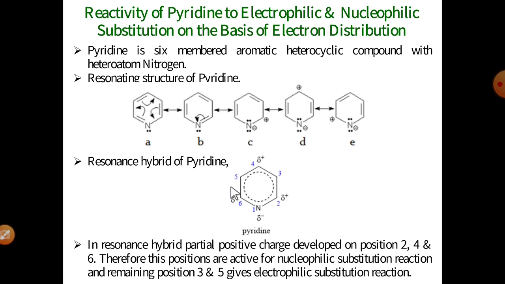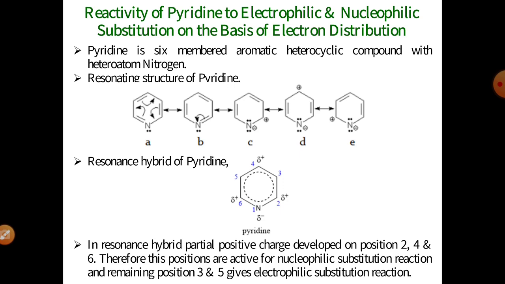See the resonance hybrid of the pyridine molecule: nitrogen gains partial negative charge, and position 2, position 4 and position 6 gain partial positive charge, means these three positions are favorable for nucleophilic substitution reaction, for the substitution of nucleophile, the addition of nucleophile.